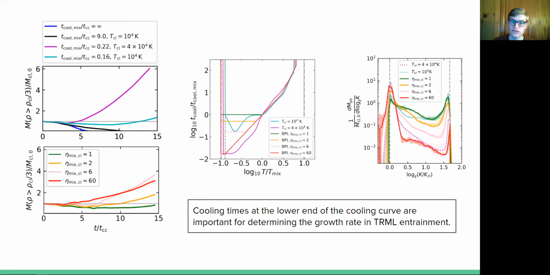So to summarize, the cooling times at the lower end of the cooling curve are important for determining the growth rate in turbulent radiative mixing layer entrainment.